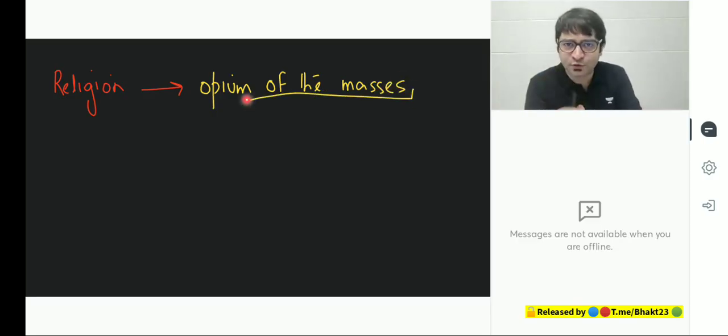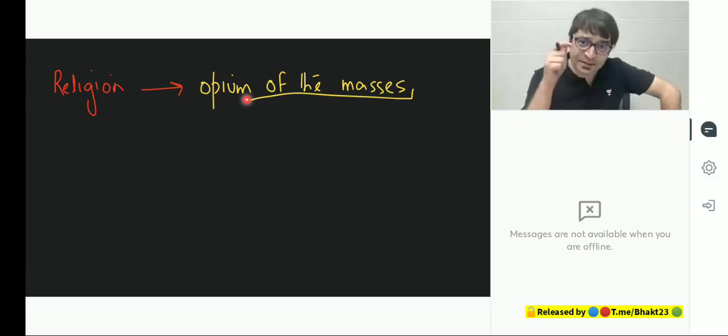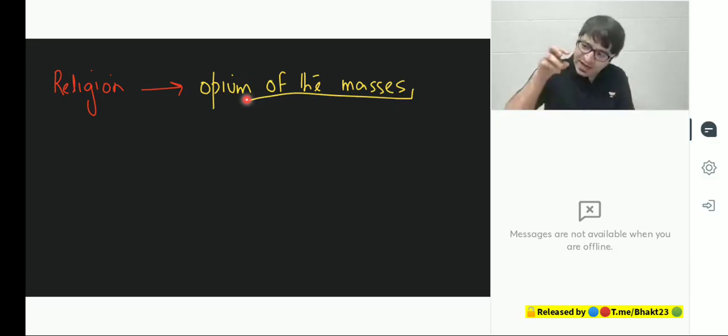What Karl Marx asked workers to do: all the workers of the world unite. Unite, let's have a revolution and overthrow this exploitative capitalist system. But Karl Marx says, unless and until religion is removed, these people will not revolt. Why? Because they have this religion, which is their opium. They will not revolt.